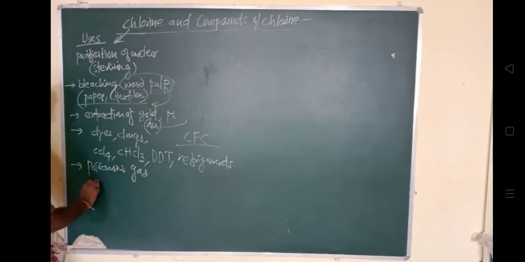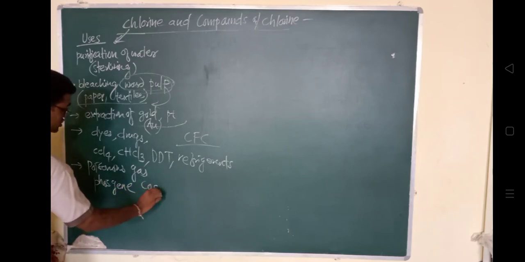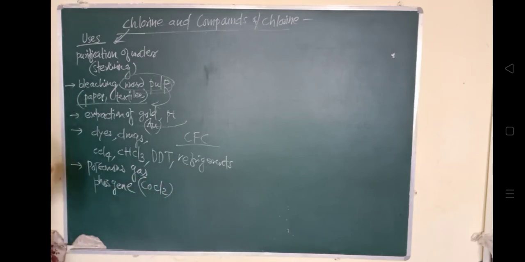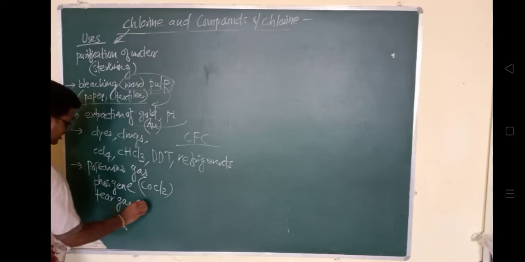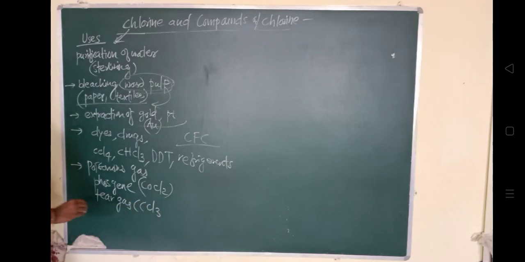very important, टीयर गैस, it is called CCl3NO2. इसमें भी देखो आप क्लोरीन यूज किया हुआ है टीयर गैस में. Then mustard gas, here also the chlorine is used.